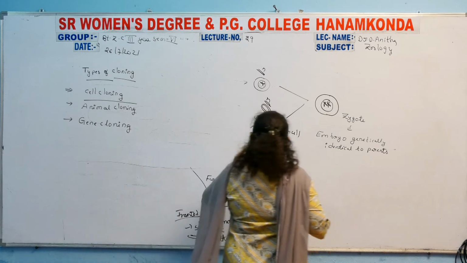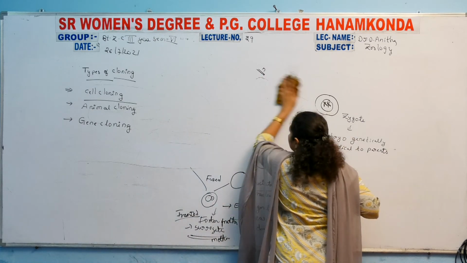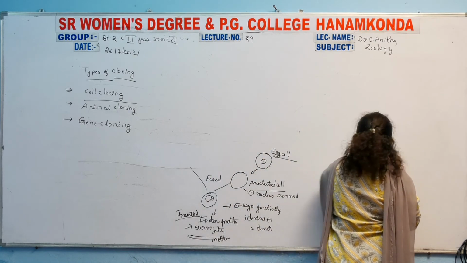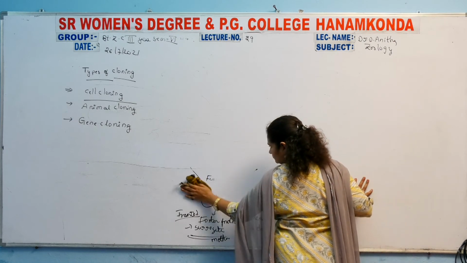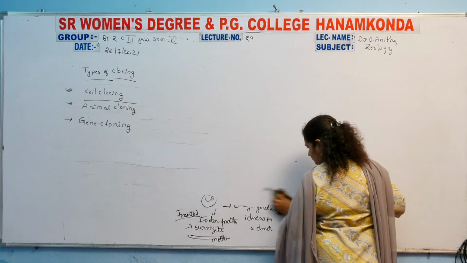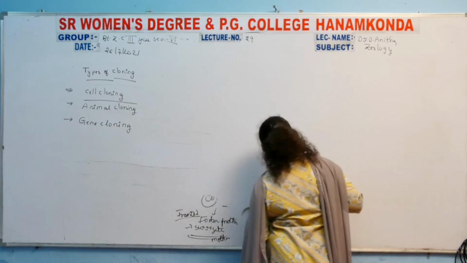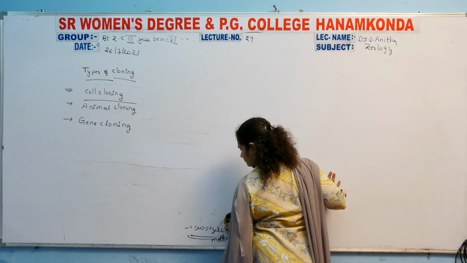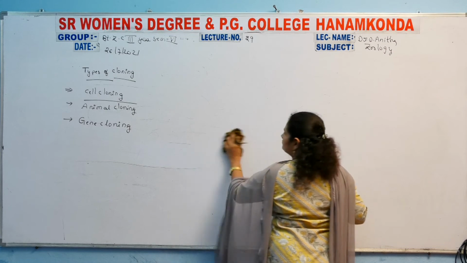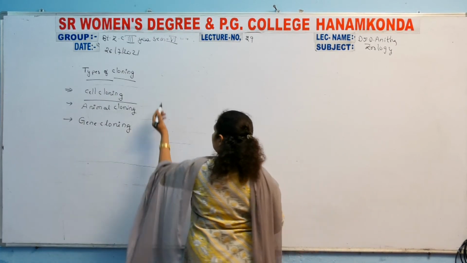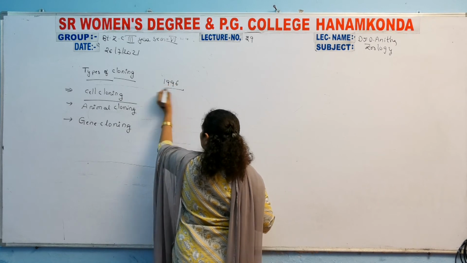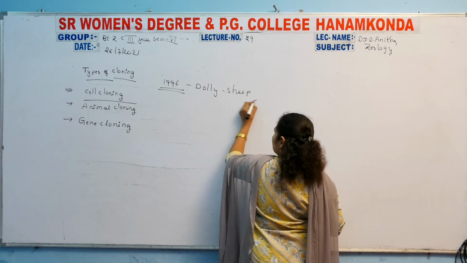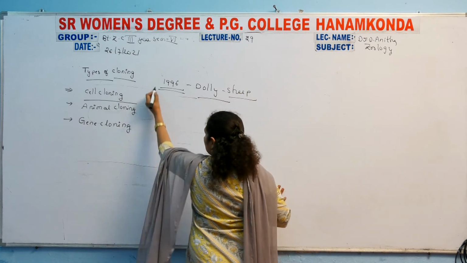In the year 1996, Dolly the sheep was produced by cell cloning.